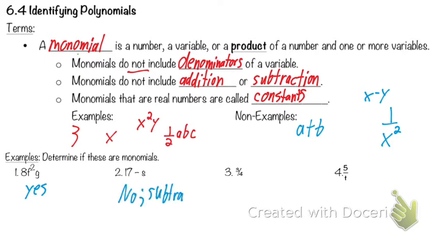Okay, no, because there's subtraction. So let's even go and write that reason in there. That way, if we come back to these notes, we can remember why we said no. Or circle the minus sign. Do something that'll help you know why it didn't work.